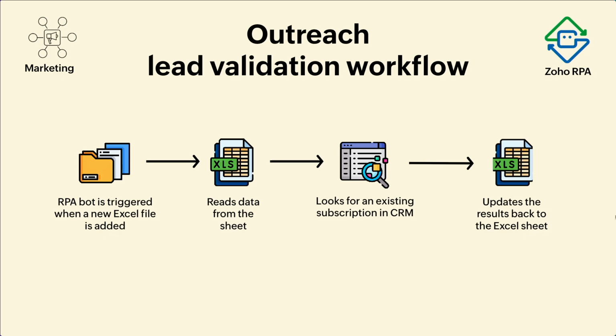From third parties, the leads that he got were not just one or two, he got 3,000 leads. And of those 3,000 leads, he needed to log into CRM and find out if each lead is already a customer or not. If they are customers, he should not include them as part of this campaign. If they are not customers, you have to filter and include them as part of the campaign. Now he was like, how do I do this manually for 3,000 entries? I will definitely make some mistakes, and it's not easy for somebody to sit and do. Okay, let's fix this use case for him, and that's what we did. So the bot will read from the Excel sheet, look for the existing subscription in CRM, and then update the result back in the sheet.